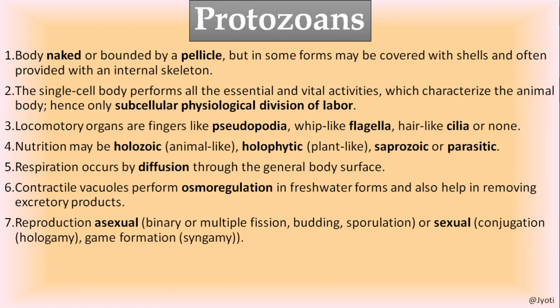And regarding reproduction, they reproduce asexually by binary fission, multiple fission, budding or sporulation. But sexual reproduction is of very rare occurrence. After several asexual reproductions, they undergo sexual reproduction, called conjugation or hologamy, or by gamete formation, called syngamy, that is fusion.